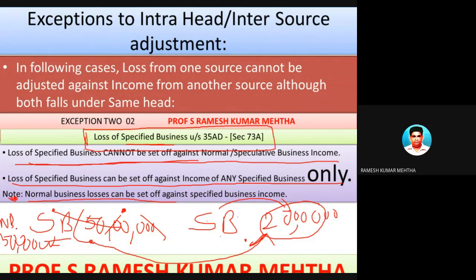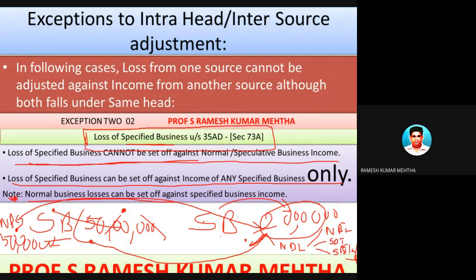So this normal business loss can be set off against normal business incomes or gains or profits, or speculative business incomes or profits or gains, as well as specified business incomes, gains or profits.